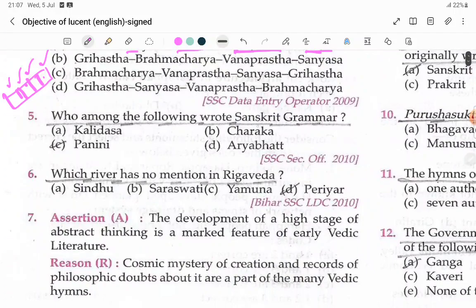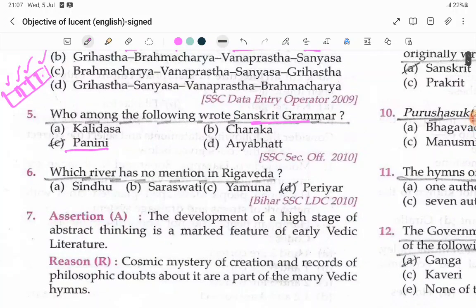Who among the following wrote Sanskrit grammar? Panini. Very important. Who wrote Sanskrit grammar? Panini. So after S, what will come? P will come. So you remember SP.